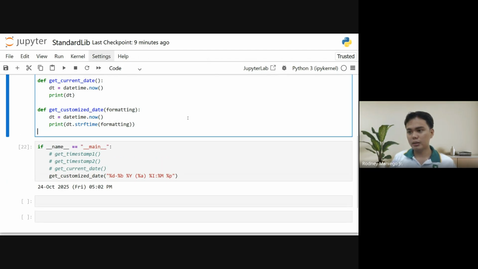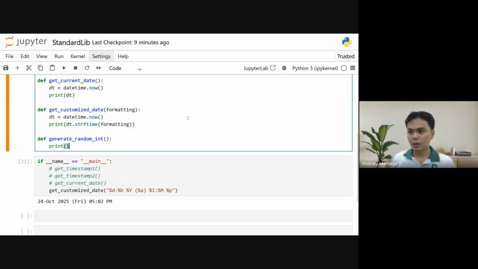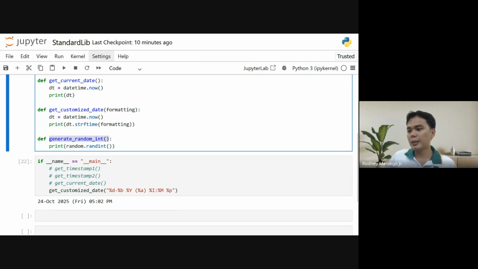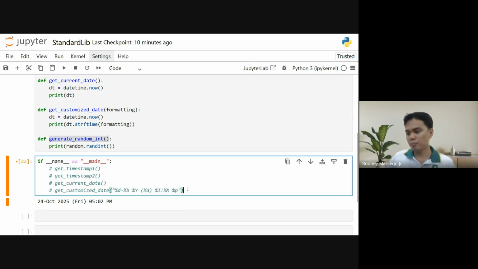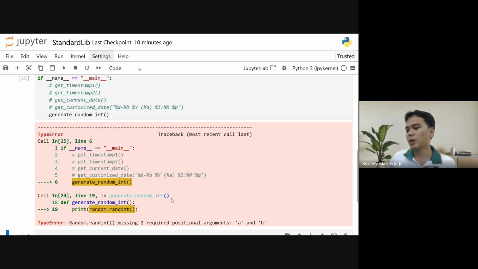Let's add the generate random int. So print random.randint. Run the cell again if you're editing something inside it, then let's update this part. Let's try to run the code if it's correct. Oops, random.randint. Oh, okay.